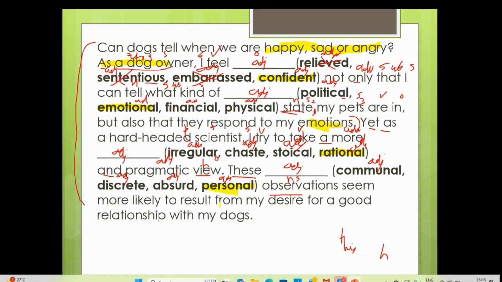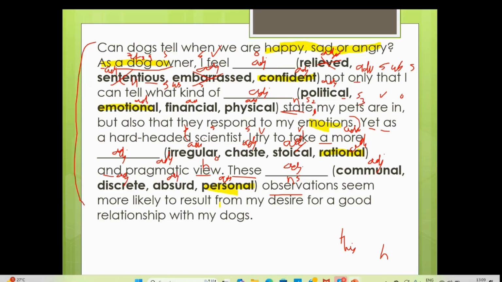For example, they might write something like: last week I went to my friend's place and I saw their dog was not responding to their emotions. They were behaving weird, which I didn't like. But when I came back, I realized that I am relieved that my pets understand me. As a dog owner, I feel relieved not only that I can tell what kind of emotional states my pets are in, but that they respond to my emotions. It will make sense only when there is evidence. A supporting idea should be there, some statement to support what you're writing. Here, there is nothing to support it, so confident makes more sense, no?